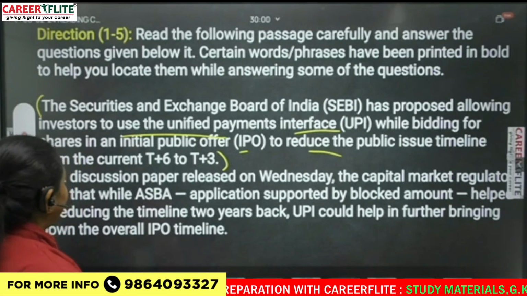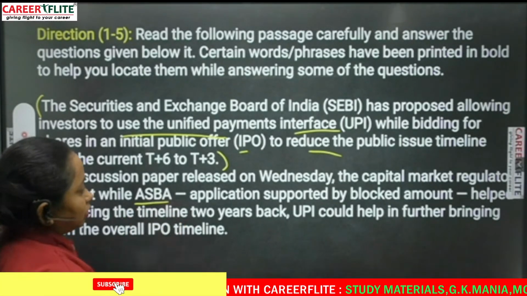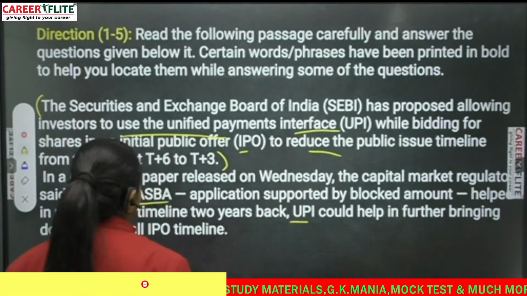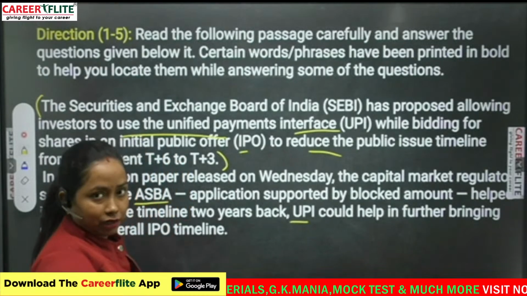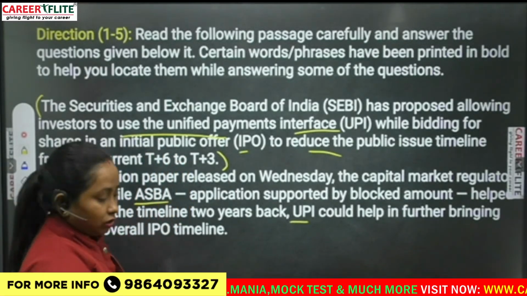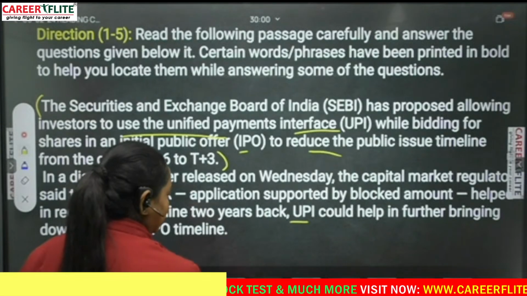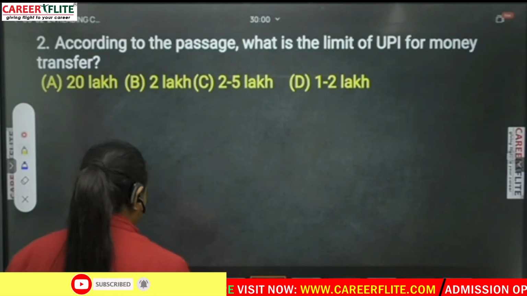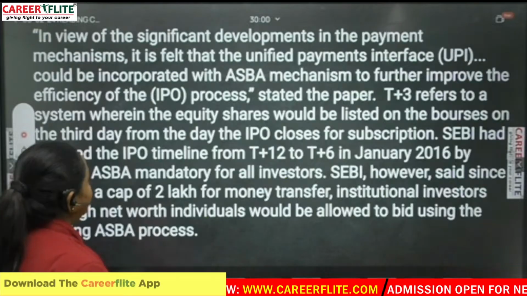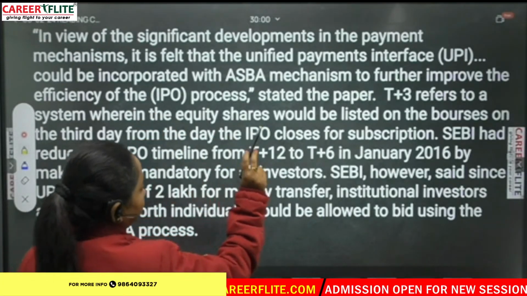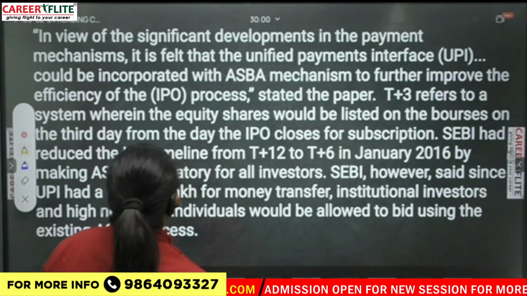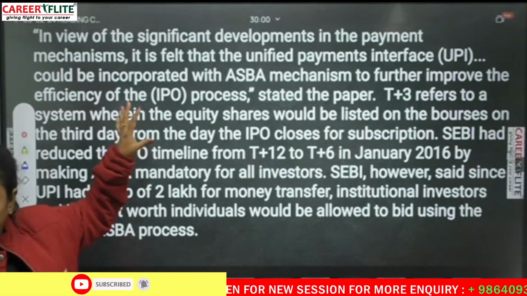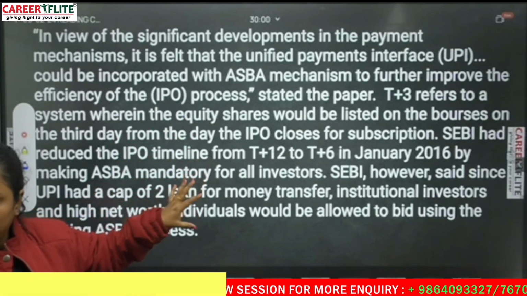From the next one we will start. Next ASB is given, UPI is given here, but UPI could help in further bringing down the overall IPO timeline. No amount is given. In the answer options we see normally what options are given: 20 lakh, 2 lakh, 2 to 5 lakh, 1 to 2 lakh, some number will be there. We need to search for the number. So we look for any kind of number. First, in view of the significant developments, here we see some number. If we give an overview, we see one number here.